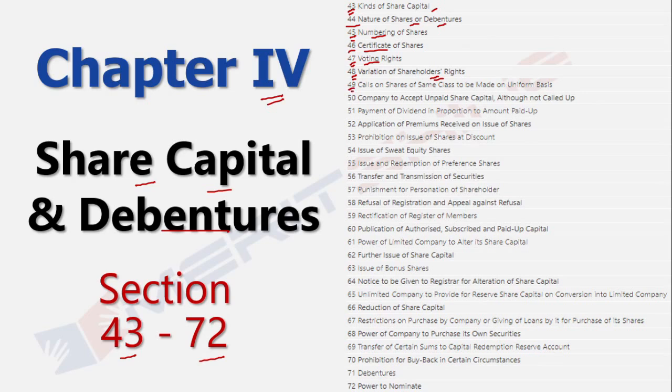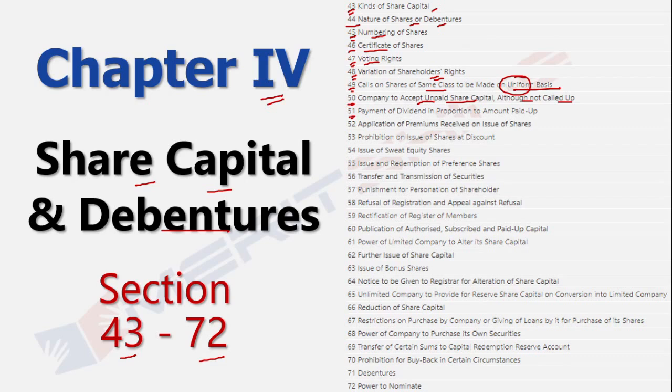Section 49, which basically talks about the different calls on shares of the similar class that can be there, okay, and the fact that it has to be on a uniform basis on that particular type of share, right? So whatever money is being called upon, it has to be called upon in that particular type or that particular class of shares on a uniform basis. That's what gets addressed in 49. Section 50 essentially talks about the idea that a company needs to accept the unpaid share capital, although it is not called up. So all the guidelines around that.